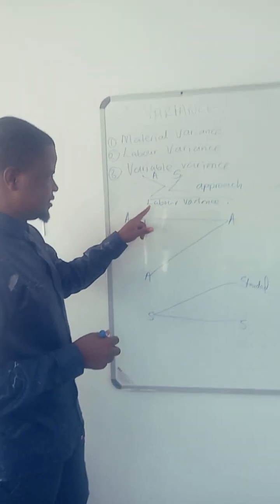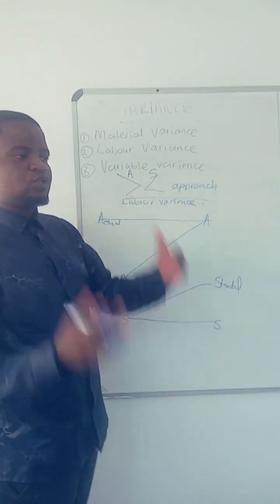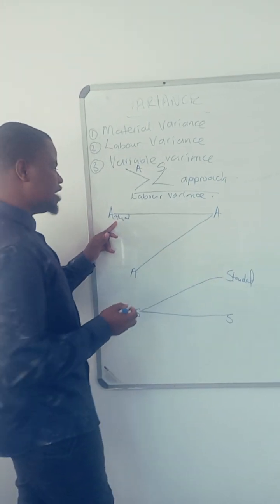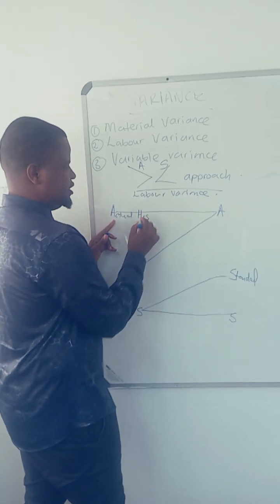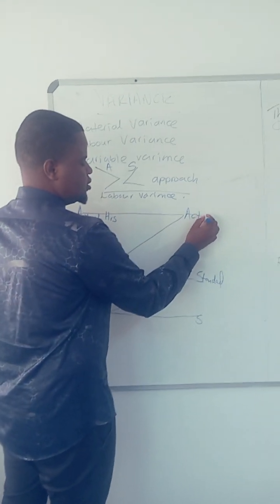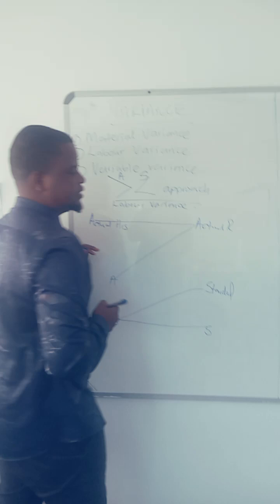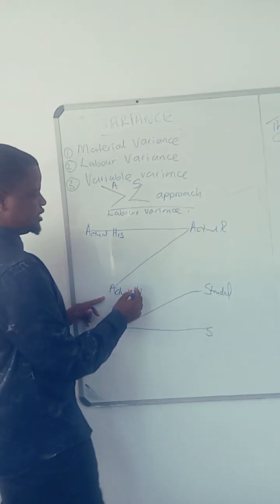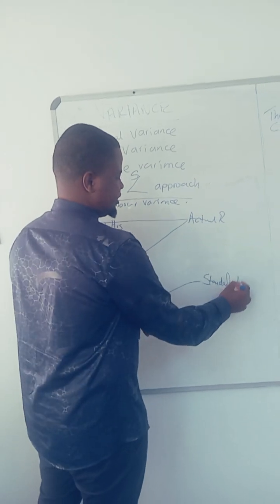Since on labor variance we are talking about hours, we are saying actual hours worked times actual rate. Here is actual hours times standard rate.